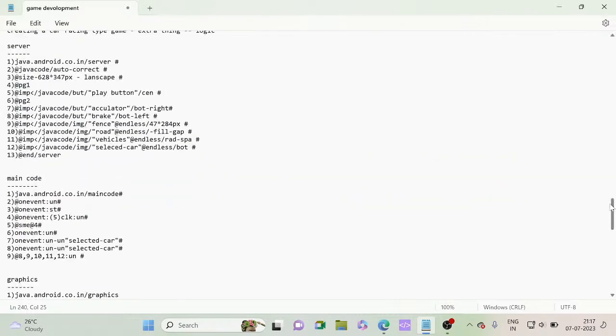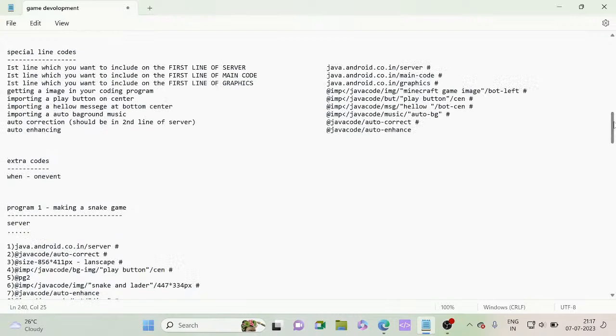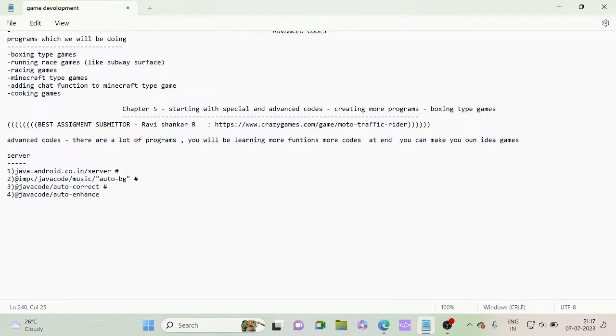I think the majority of things have been okay. Auto correction, auto enhance, these two things we have added. But here we need this line: this auto correction code should be in the second line.